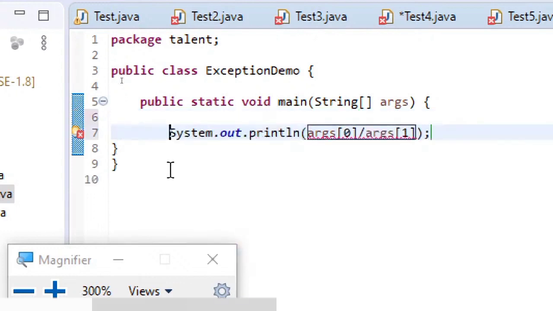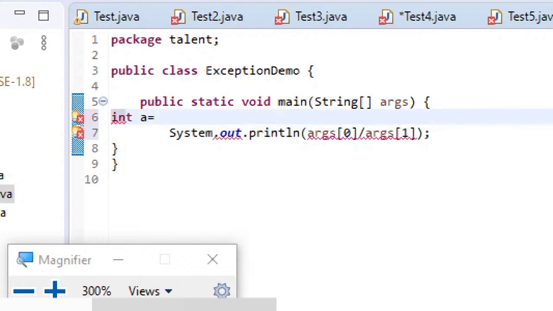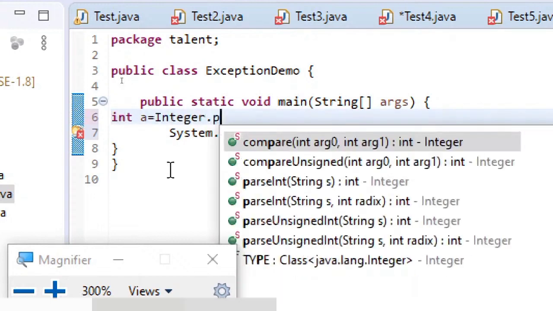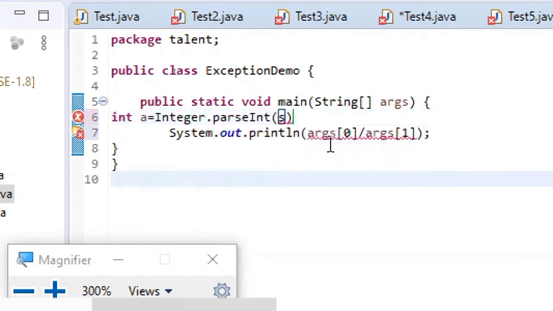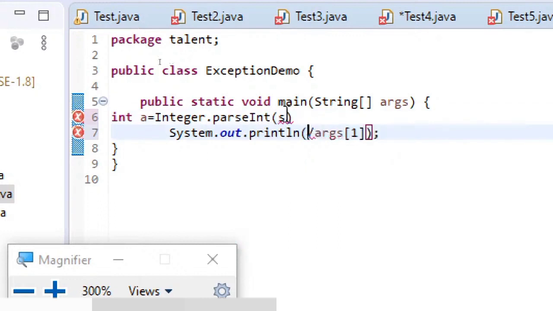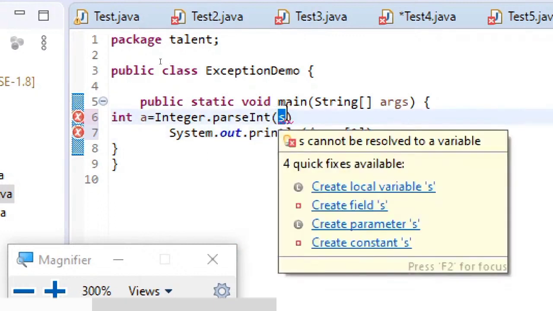So I'll take a variable, int a equal to Integer.parseInt of args of 0. I'll cut it and replace it here.